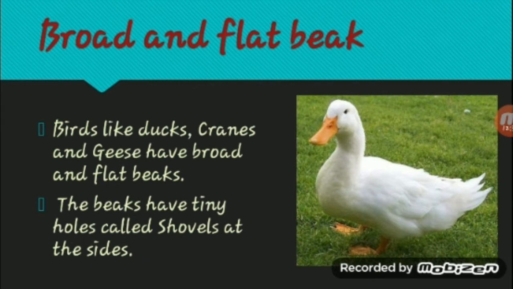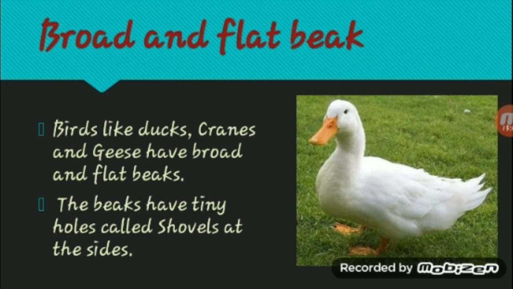The next is broad and flat beak. Birds like ducks, cranes and geese have broad and flat beaks. Why do they have broad and flat beaks? Because they have to eat the tiny vegetation that's present in the water. They mostly live in the water, right? They need to eat the seaweeds and all. So for that, their beaks are broad and flat.